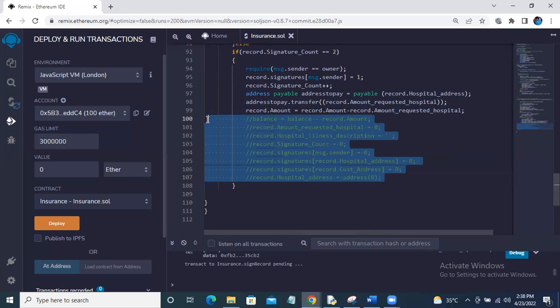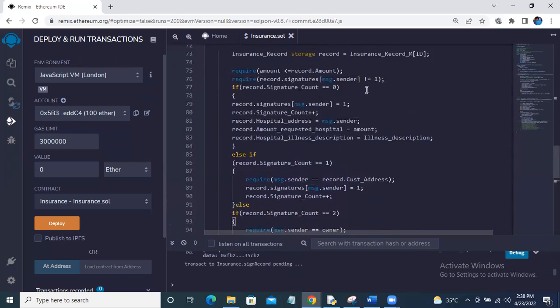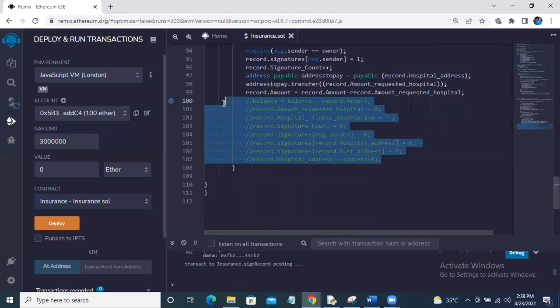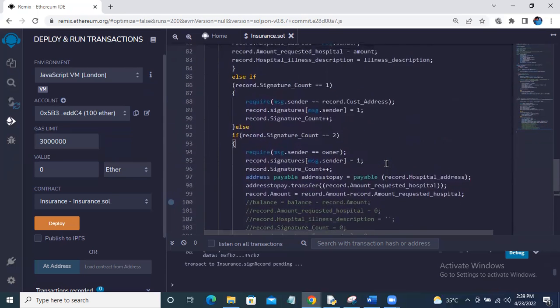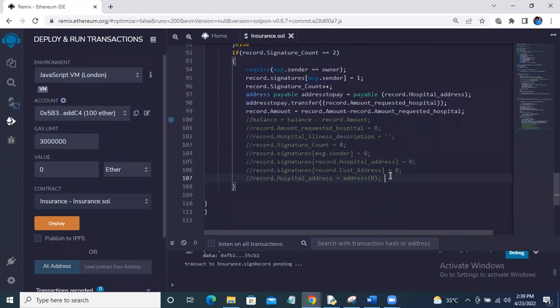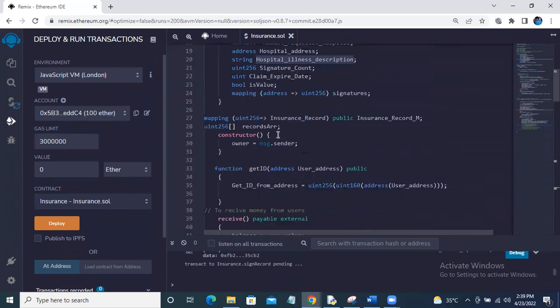So this is what we had in this Solidity code. The main reason why I commented this one is that when I include all these lines, the transaction runs out of gas because there are a lot of if conditions and checking. So we are getting a VM error. I just commented this for now, but this code is working fine. We are only getting that out of gas error. So now I will demonstrate how this works.